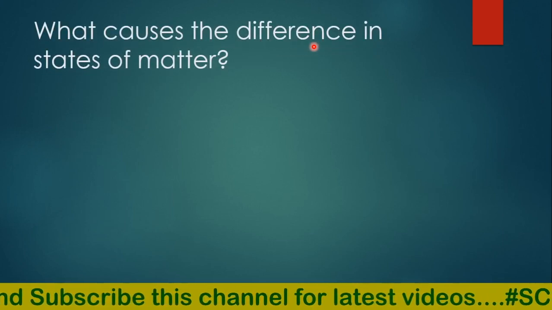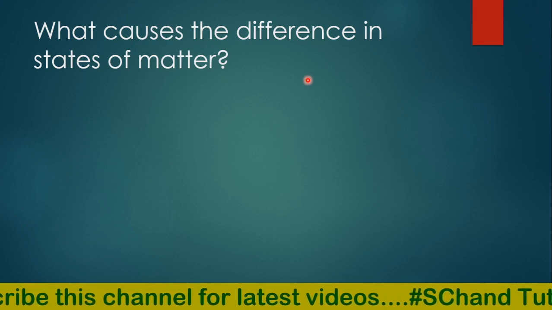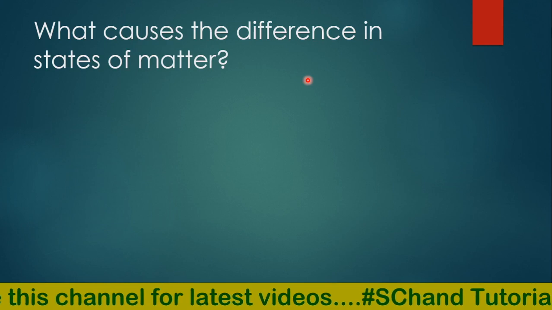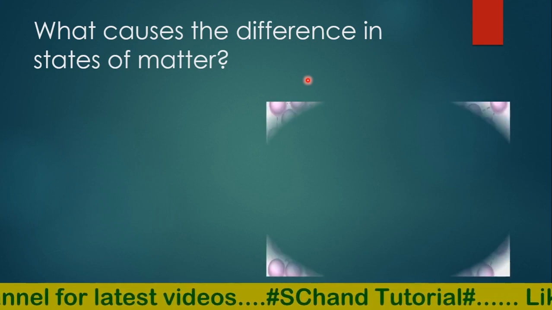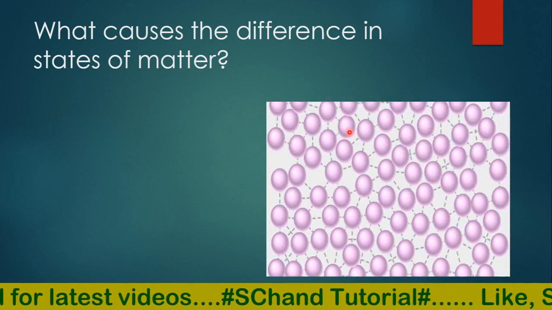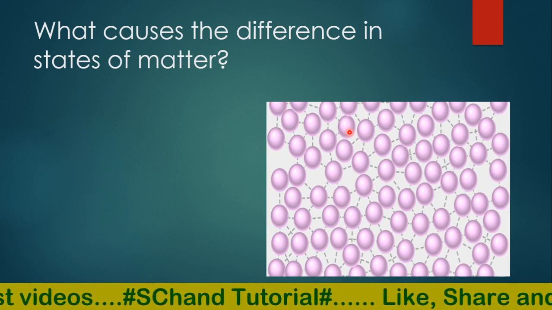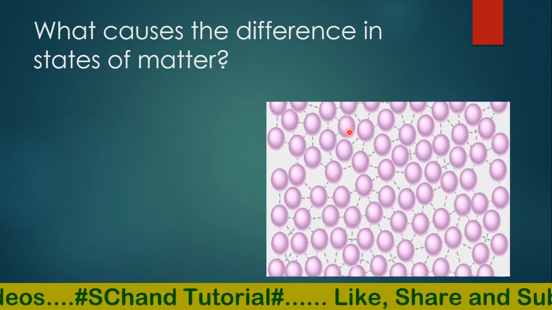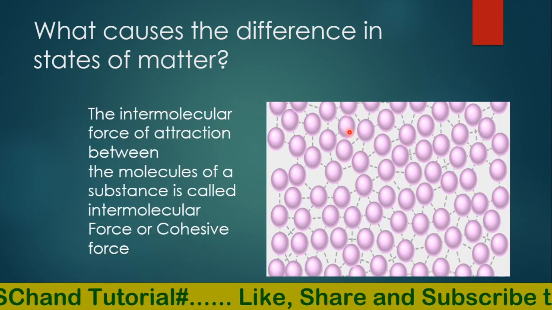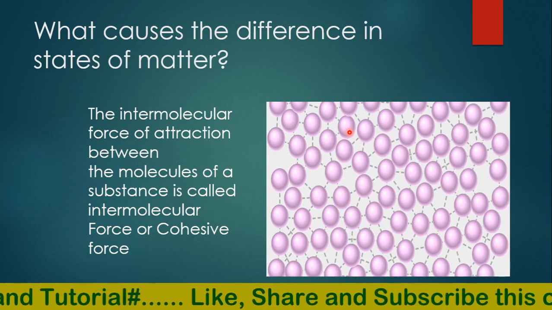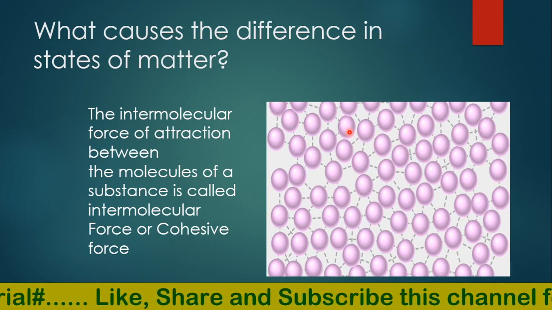What is the thing which causes the states of matter? Matter, as you know, is not continuous. It is made of very small particles, known as molecules, and there is some space between the molecules, called intermolecular space. The molecules are held together by a force of attraction, known as intermolecular force, or cohesion or cohesive force.